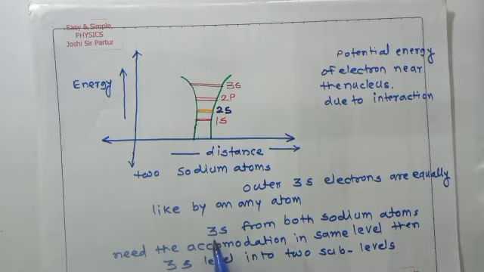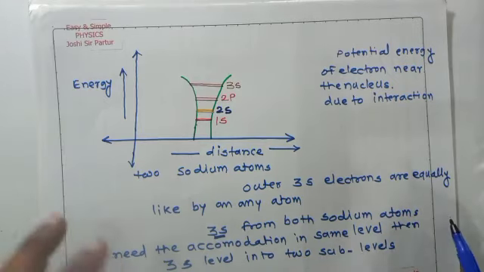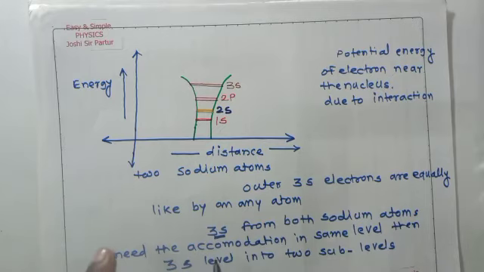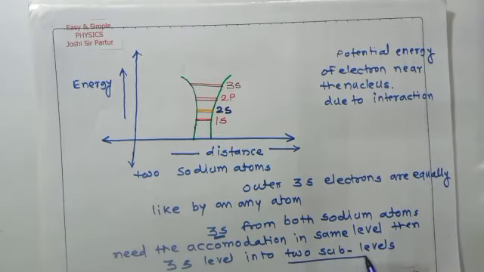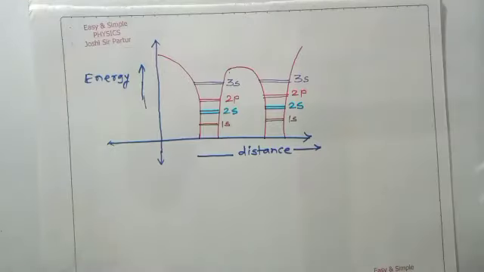Means when two sodium atoms are close together, their outer 3s electrons are shared by either atom, and the 3s level is split into two sublevels.